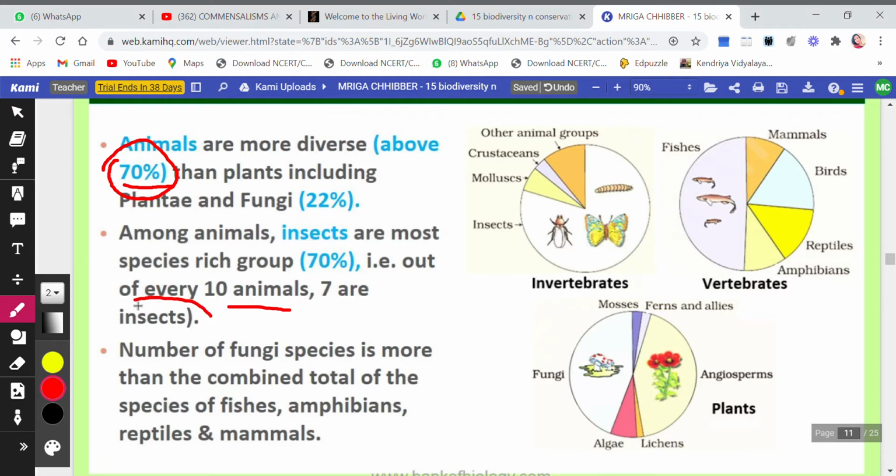We have studied this in class 9 also. The biggest family is arthropod. We have studied this because a lot of insects belong to the category of arthropods.